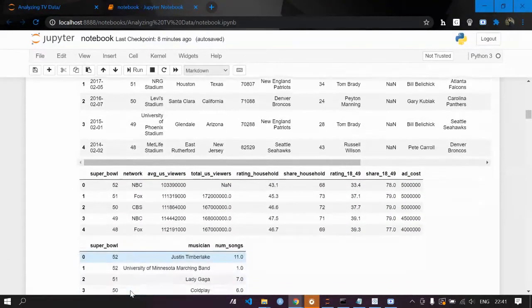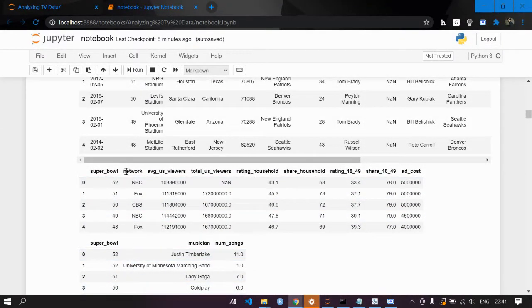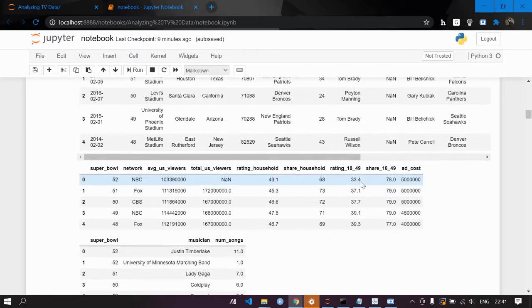The TV data showcases the Super Bowl, then the network, meaning which media partner showed it, the average viewers, and the total US viewers. We are mainly focused on the USA-based viewers, rating households, share households, rating 18-49, share, and ad cost.